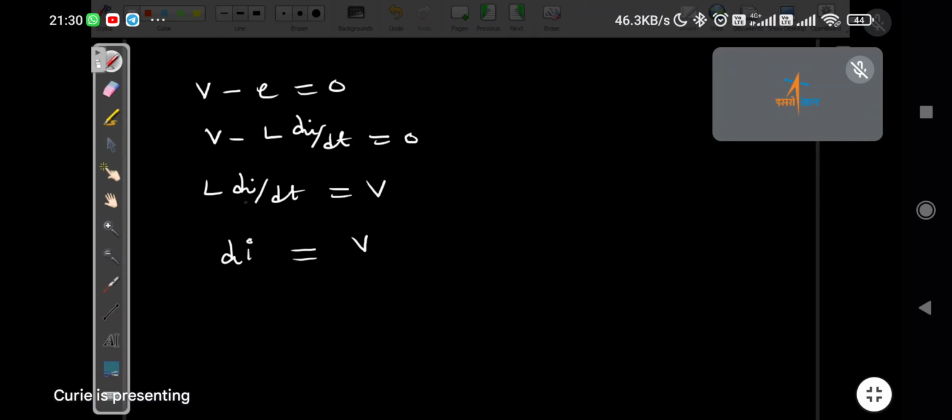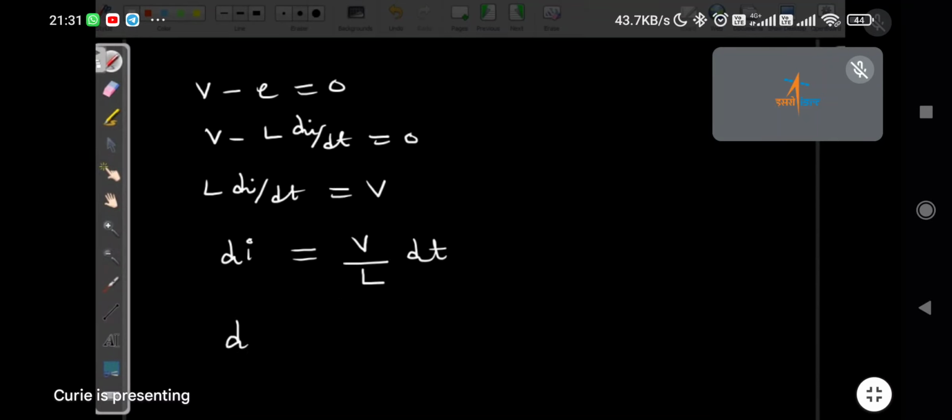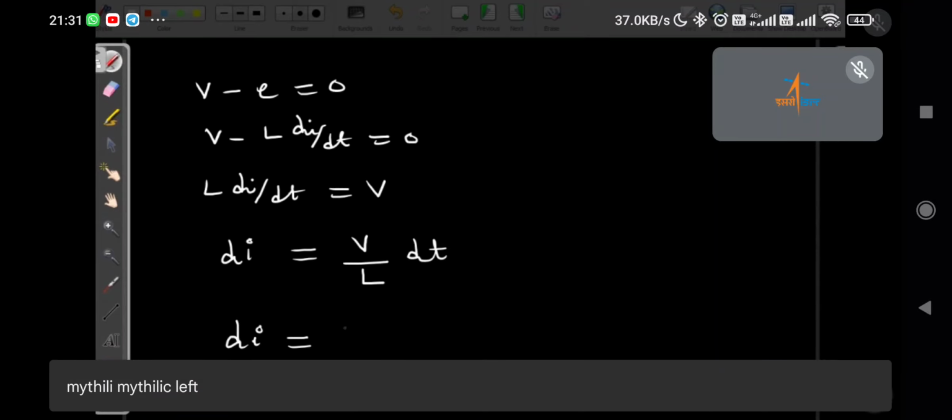So how do I simplify? I will cross multiply. So I'll get V dt by L. So di equal to, Divya, are you there? Let's simplify this. Di equal to what, Divya?